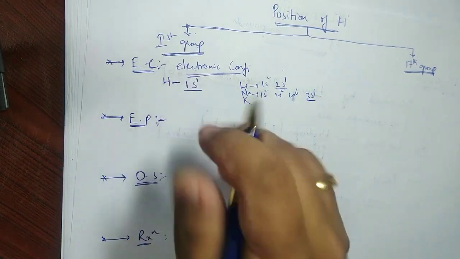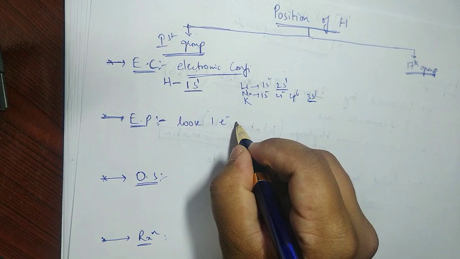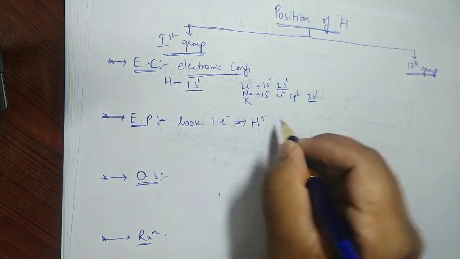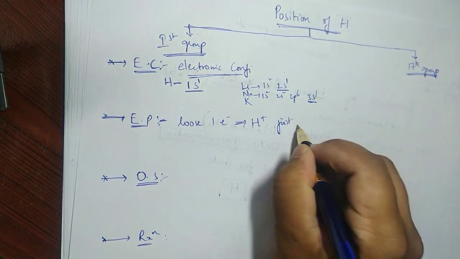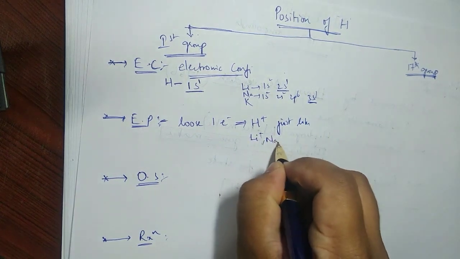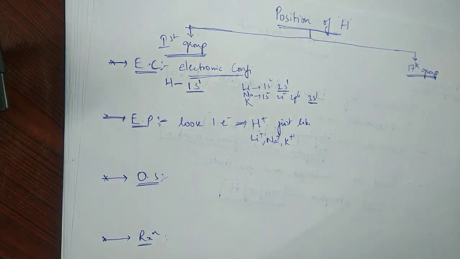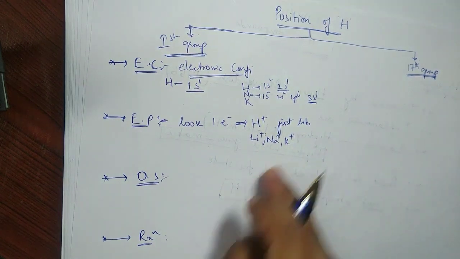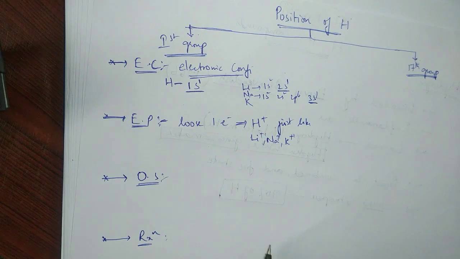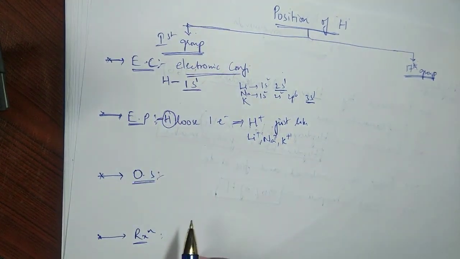So same way, hydrogen loses one electron and becomes H plus, just like Li plus, Na plus, K plus, all of them plus 1. So this is another reason why it can be placed there. Hydrogen loses one electron.